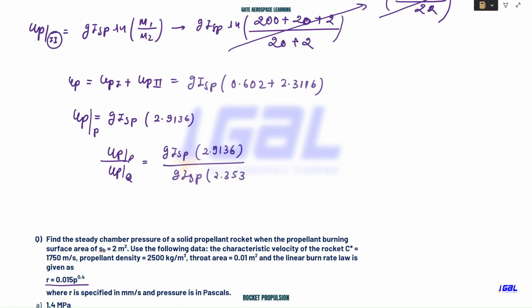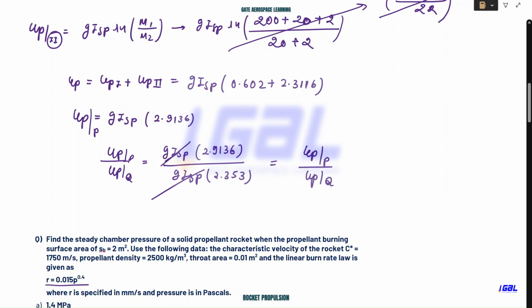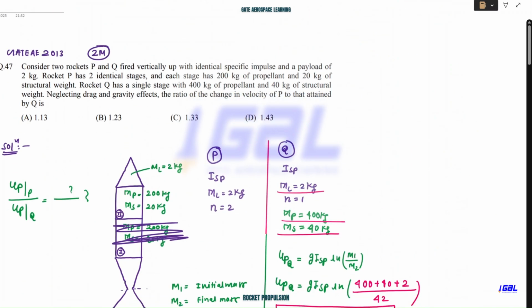Now this 2 will get cancelled out from the numerator and denominator, and you simplify this, up of P rocket and up of Q rocket, you'll end up getting 1.23. So this is your answer. This option B is correct.